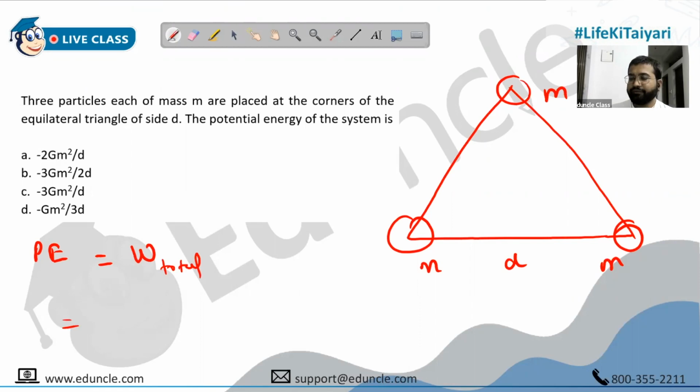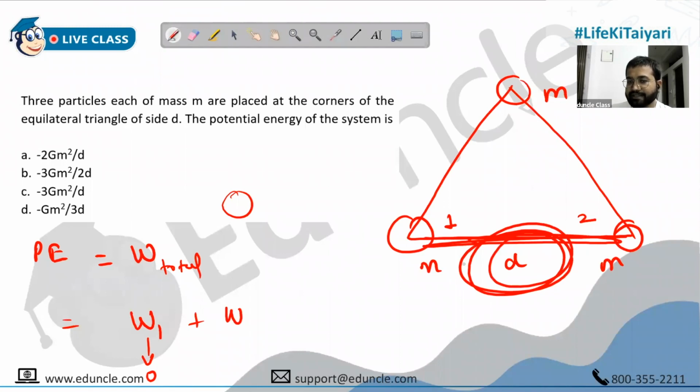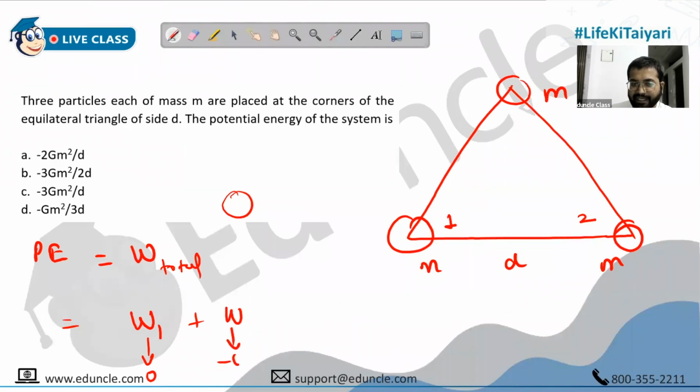So when you will bring the first mass, do you have to do any work? No, zero, because nobody was present. So work done to bring the first mass is actually 0. But when you will bring the second mass, you have to do some work now. And what is the work? Minus GMM upon d. Correct? The work done to bring the second mass is minus GMM upon d, because one mass is already present.